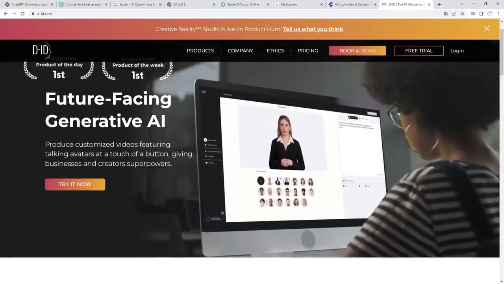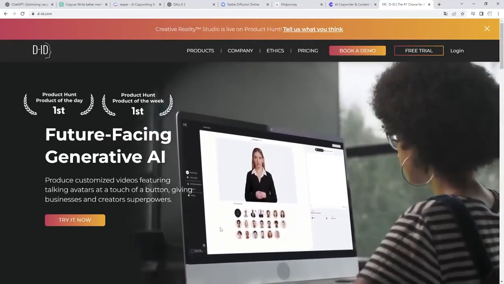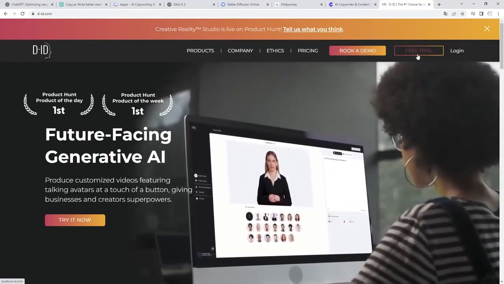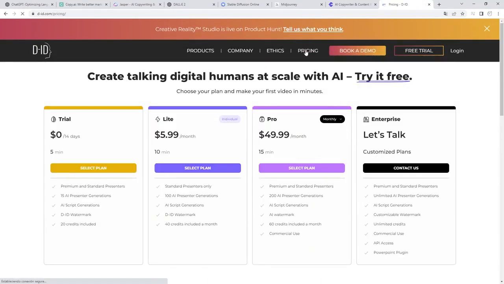But okay, let's go to what interests us. I have told you that we can create videos like the one you have seen previously for free. Let's see, free in quotes. It offers us a demo that will allow us to generate a series of minutes for free. But really, if we are interested, it is advisable to buy. Here we have the prices of the product.